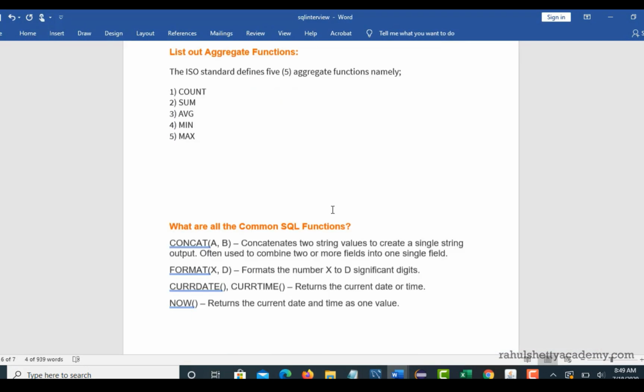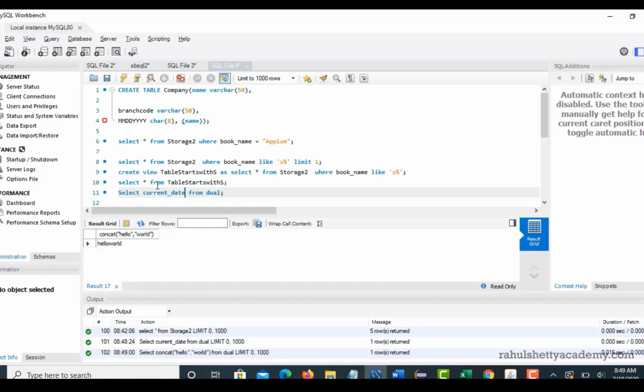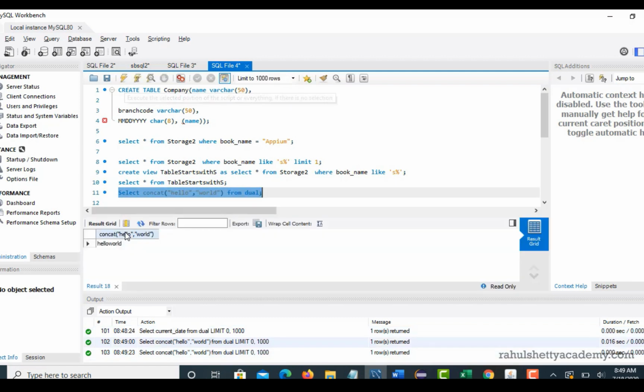Now, we have also seen one function called concat, which concatenates two strings, right? Now, if you want to use that SQL function, concat hello world. When you run this query, you see that hello and world are concatenated and gave you the output as hello world.